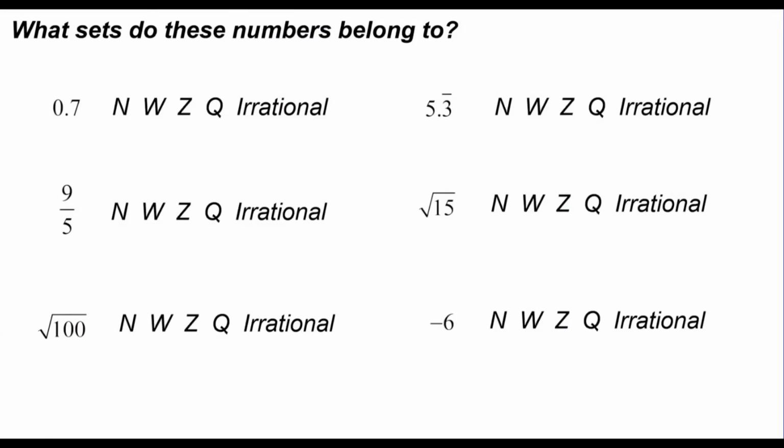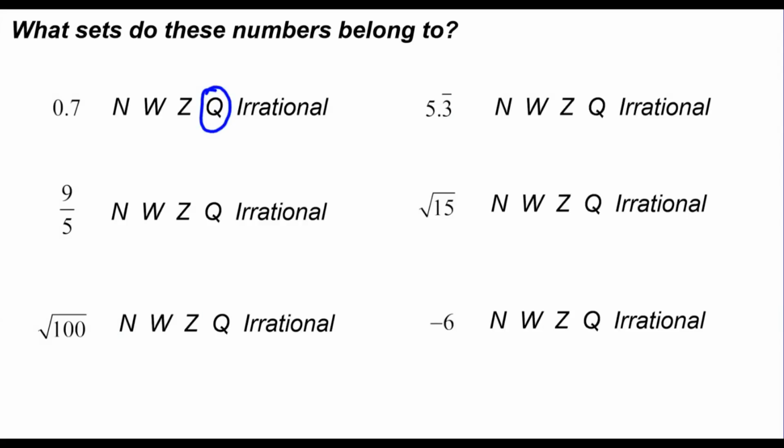Let's see, what sets do these numbers belong to? We've got various number representations here, and we're going to categorize them into the sets to which they belong. So 0.7 or 7/10. Well, that is not a natural number. That's not a counting number. It's also not a counting number or 0, so it's not a whole number. It's also not an integer. It's not a whole number or its opposite, but it is rational. We can write that as a fraction, namely 7/10. If it is rational, then it's not going to be irrational. It can't be both rational and irrational. So it's only a rational number. That's the only set to which it belongs.